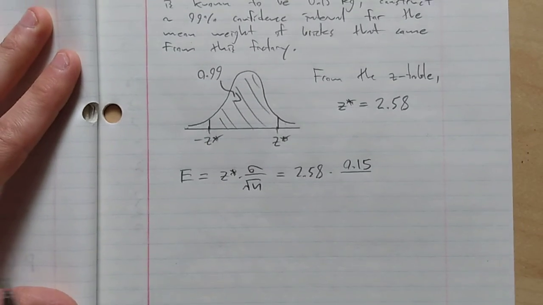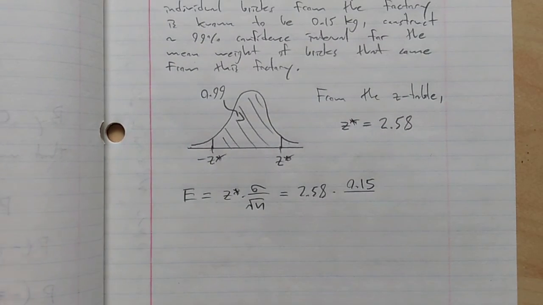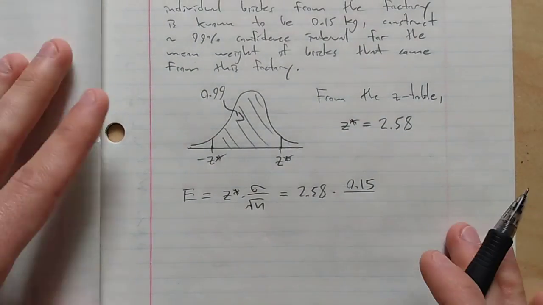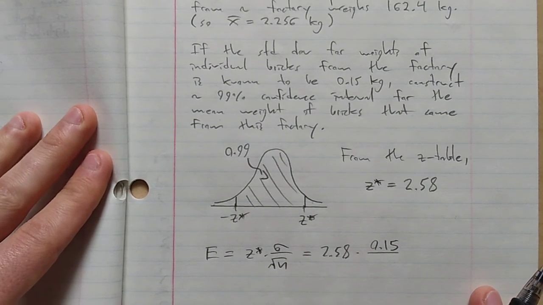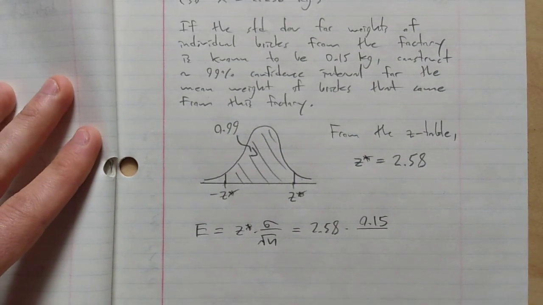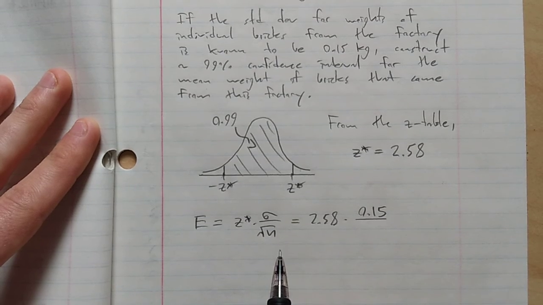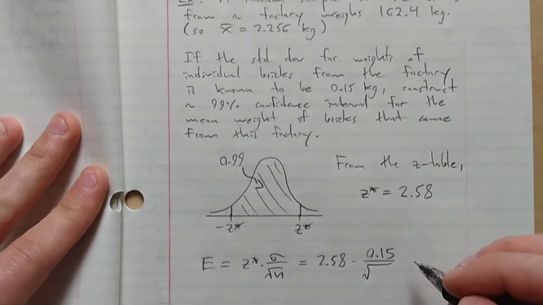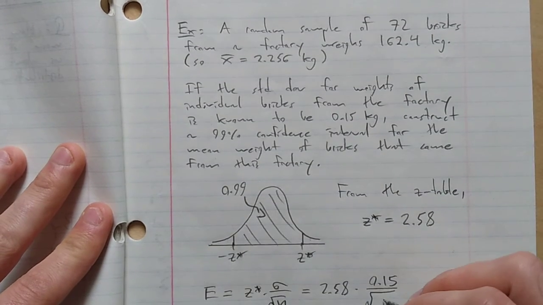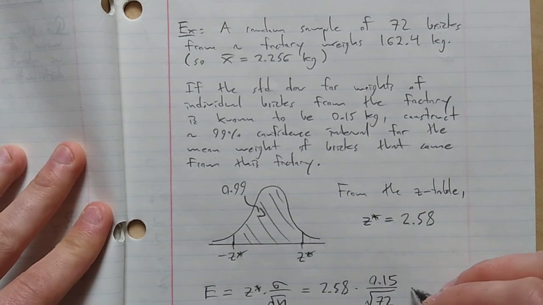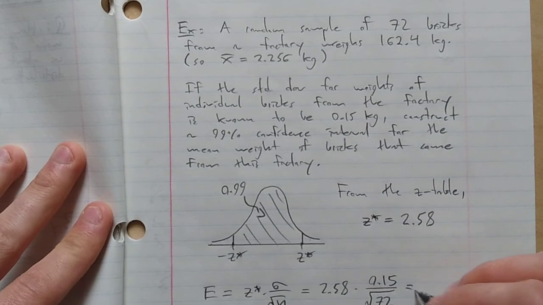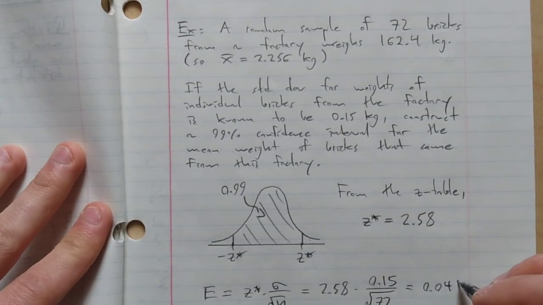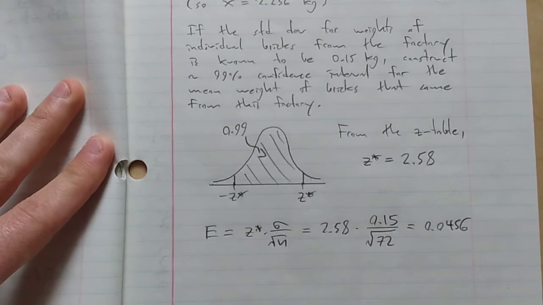But assuming you know the standard deviation for the weights of all the bricks in the factory, but not the mean, you can calculate this margin of error. We'll do square root of our sample size, 72 bricks in our sample. And if you work this out, this comes out to be 0.0456, I believe.